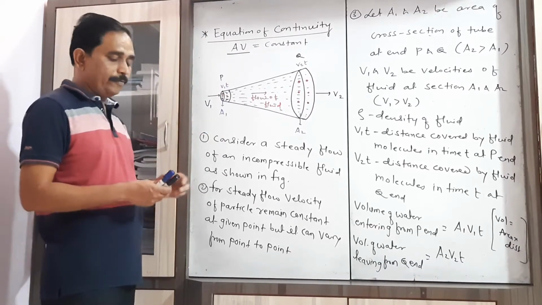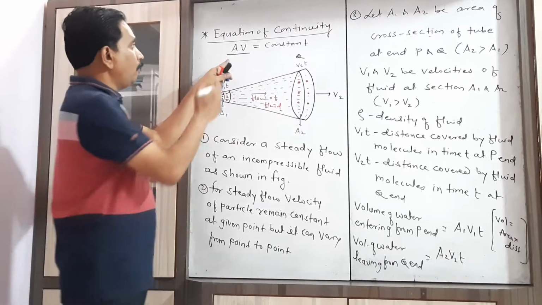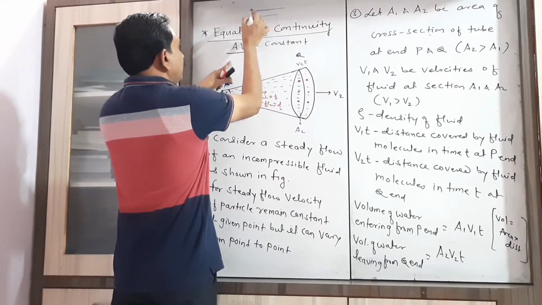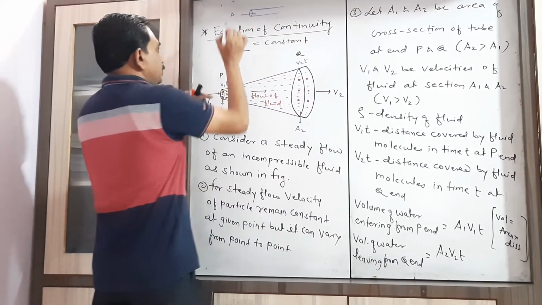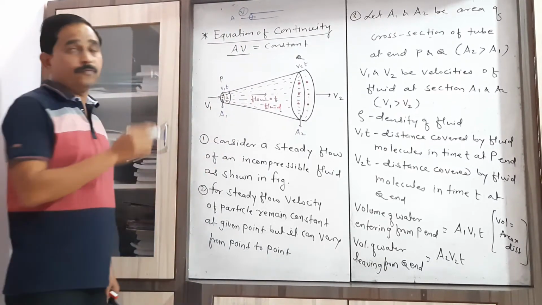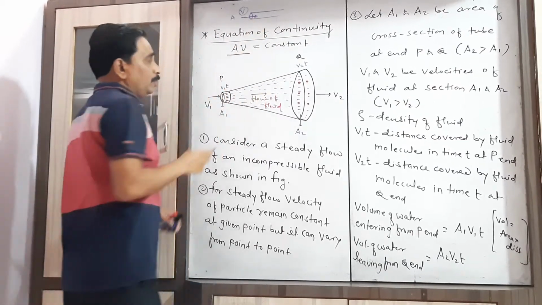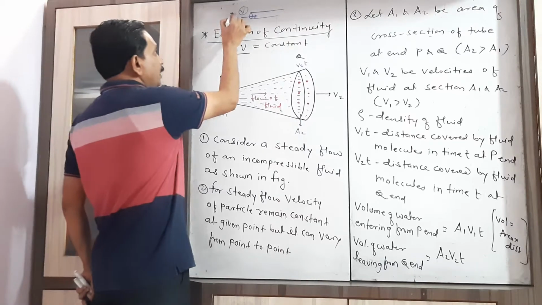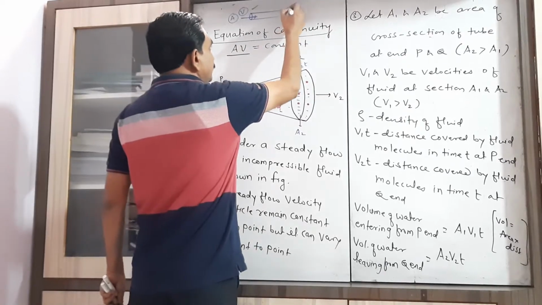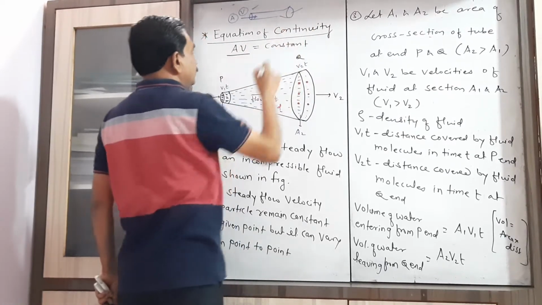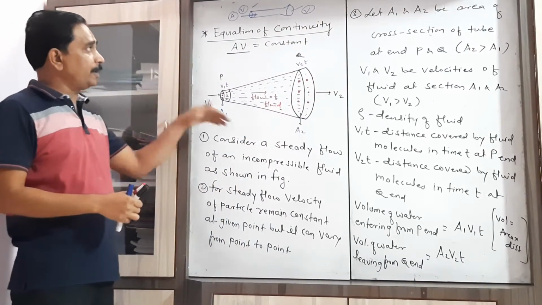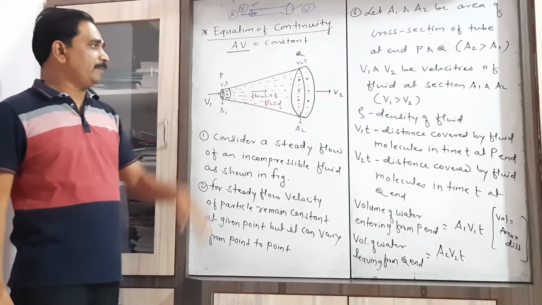It means that whenever we consider the flow of any liquid through a smaller area of cross section, its velocity is greater. When fluid moves through a region having a smaller area of cross section, the velocity will be greater, and when we consider a greater area of cross section, the velocity of that fluid will be less, so that the product of area and velocity remains constant.